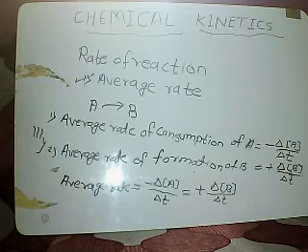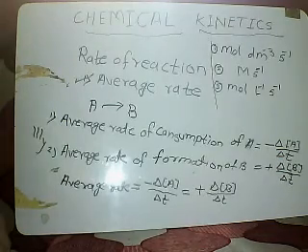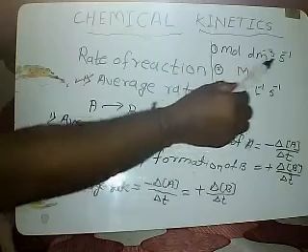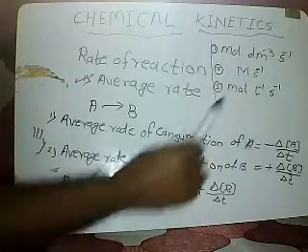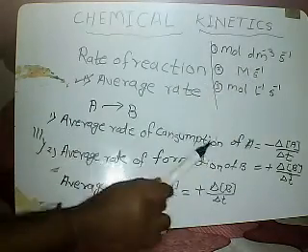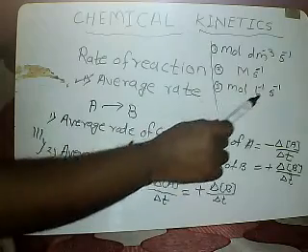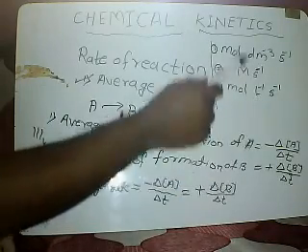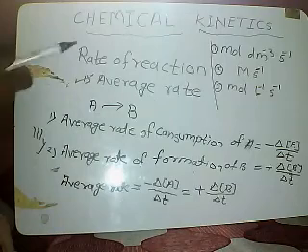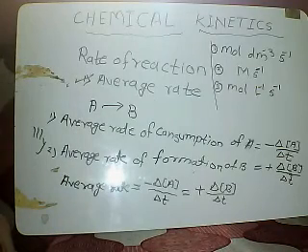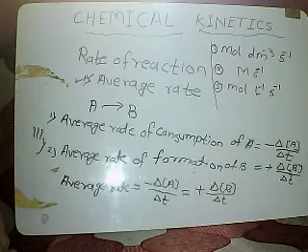In this case, the unit for the average rate is moles per dm cube per second, or molarity per second, or moles per liter per second. These three units are used for the average rate of the reaction. The next part is the instantaneous rate of the reaction.